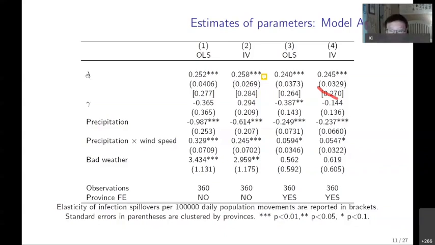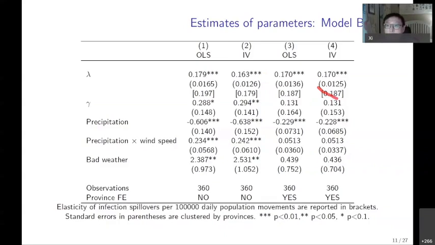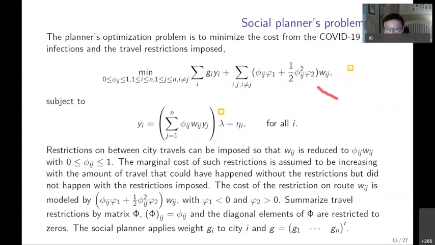This number is a critical parameter for us to evaluate the coordination, non-coordination, and the welfare effects. And we also use model B. We can skip over that, but this model B is using a different sample. We just want to show the robustness, and because model B was using the sample before the Wuhan lockdown, the travel was not even being affected by the concern of the virus spreading. So during that time, the infection should be more exogenous. But basically, they show us very similar results.